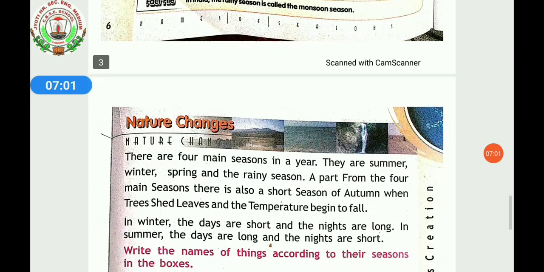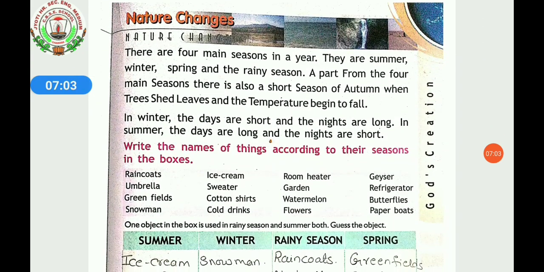In the next page, page number 7, it is Nature Change. It is written, there are 4 main seasons in a year. They are summer, winter, spring and rainy season. In summer season you like to eat ice cream. In winter season you wear a sweater. In the spring season beautiful flowers blossom, and in rainy season rain is coming. These are the main 4 seasons in our country.